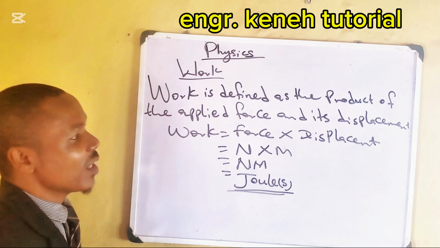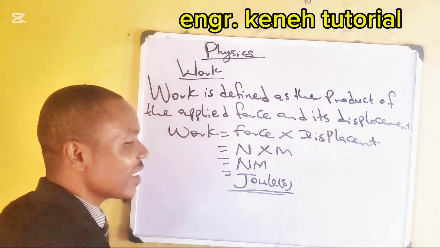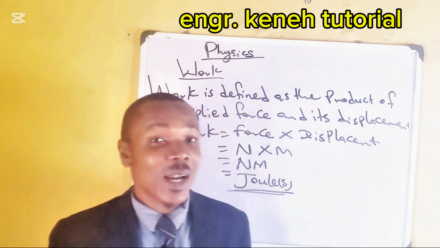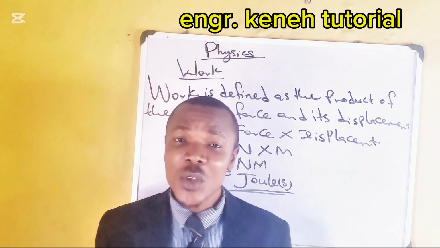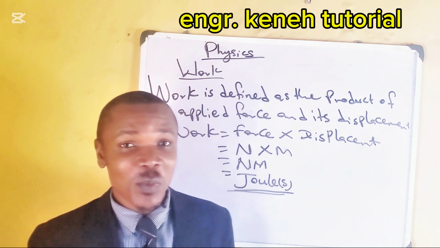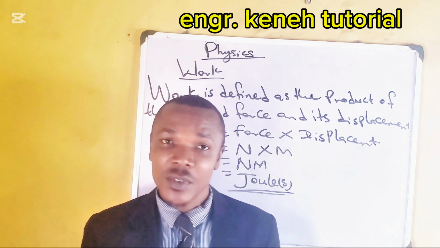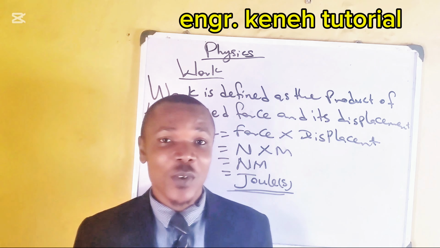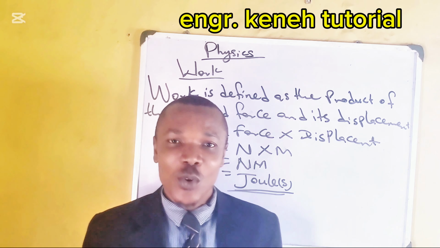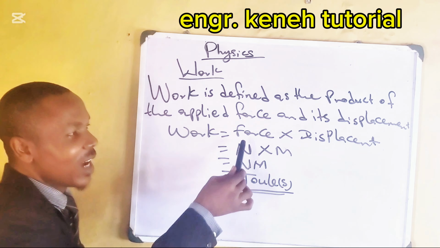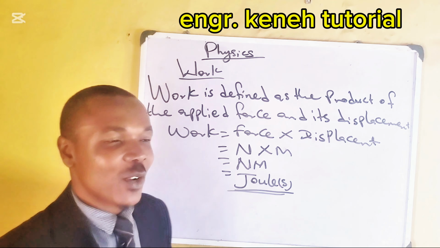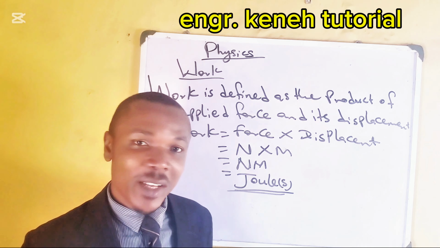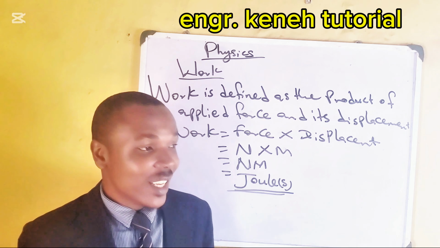From the definition, they said the product of applied force and its displacement, meaning that force must be applied, and there must be displacement. When you apply force and there is no displacement, that means that you are not doing work. What are we talking about? If you go now and start pushing a stagnant vehicle, you are applying force. But if that vehicle fails to move, you fail to make that vehicle move from where it stands.